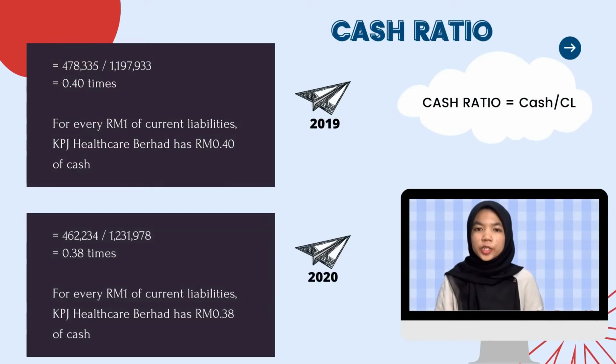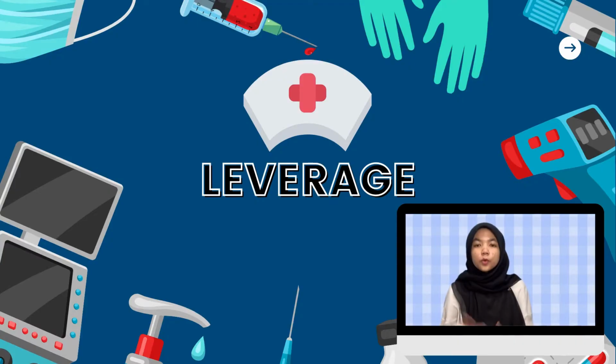Next, the last type in liquidity ratio is cash ratio. The formula is cash divided by current liabilities. The cash ratio for 2019 is 0.40 times. For every RM1 of current liabilities, KPJ Healthcare Berhad has 40 cents of cash, while for the year 2020, it has a cash ratio of 0.38 times. For every RM1 of current liabilities, KPJ Healthcare Berhad has 0.38 cents of cash. Therefore, the cash ratio for the year 2019 is better than 2020 because it is higher than 2020. Moving on to the second type of financial ratio, which is leverage ratios.